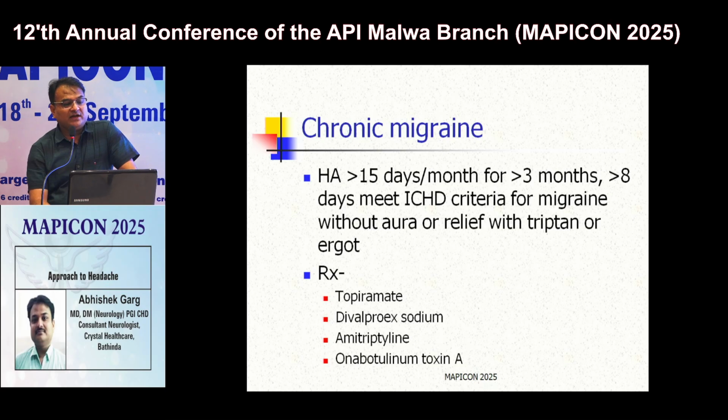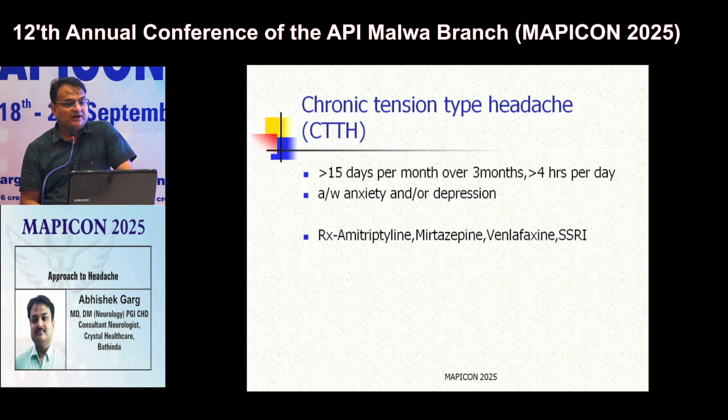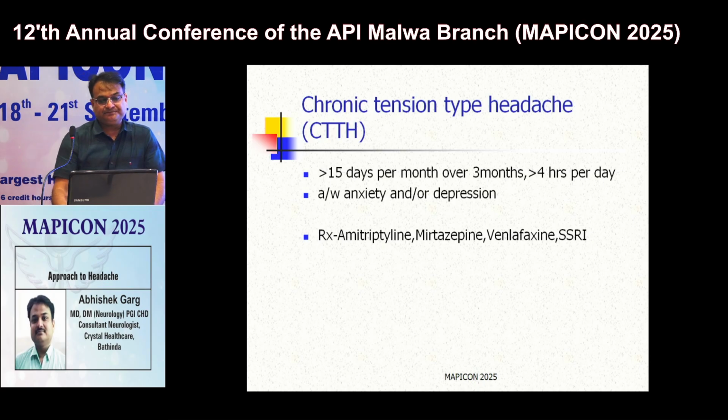So what is chronic migraine? If a patient is having migrainous headache for more than 15 days per month for consecutive 3 months, that is called chronic migraine. And here treatment of choice are topiramate, divalproex sodium, or sometimes Botox. What is chronic tension type headache? If a person is having tension type headache for more than 15 days per month for 3 months, usually CTTH is associated with anxiety and depression. So here treatment is usually SSRI, SNRI or TCA.